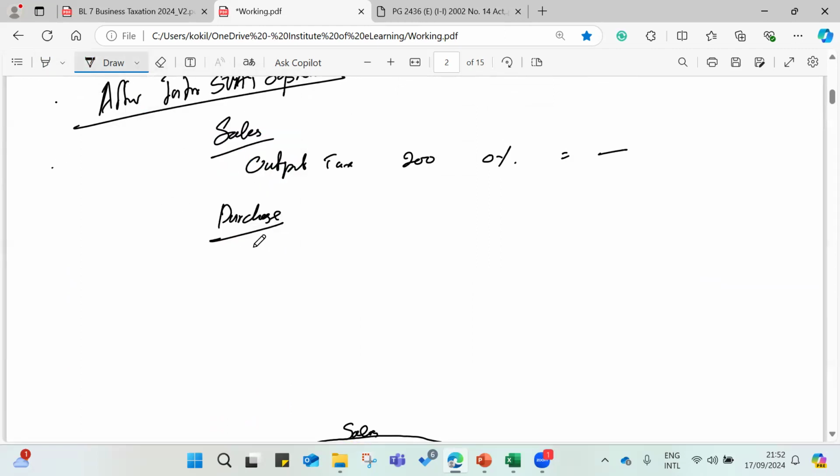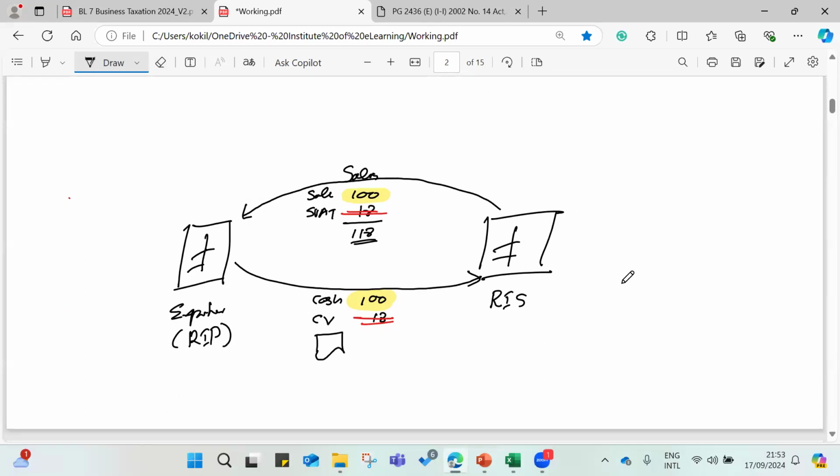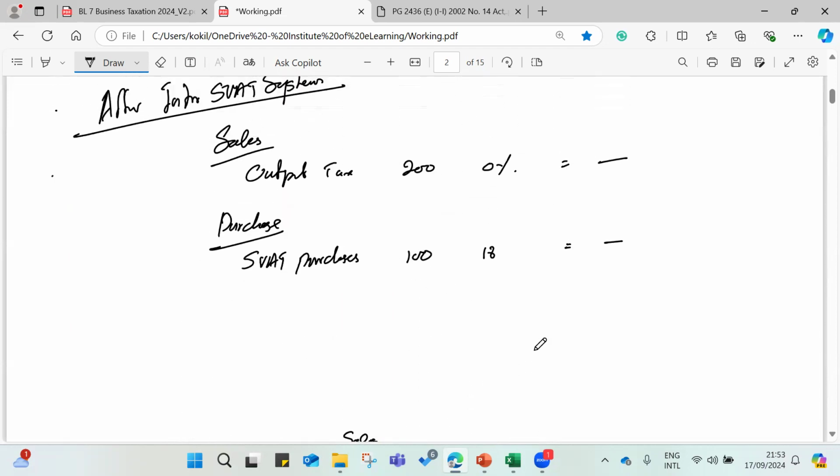Then they will purchase under SVAT. You need to declare purchases, let's say 100. You will declare how much was the SVAT. Nothing, you didn't pay anything because you paid only a credit voucher, right? You issue the credit voucher to the supplier. Then finally both parties will reconcile this SVAT amount. IRD will reconcile. Then nothing to lose.